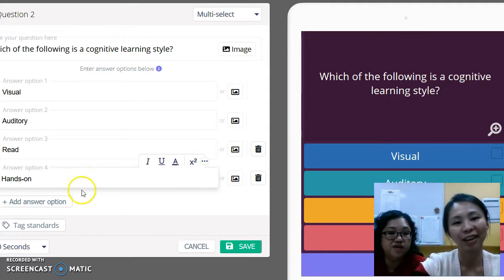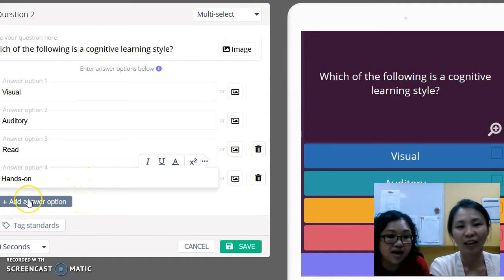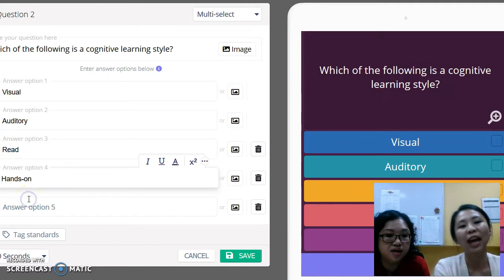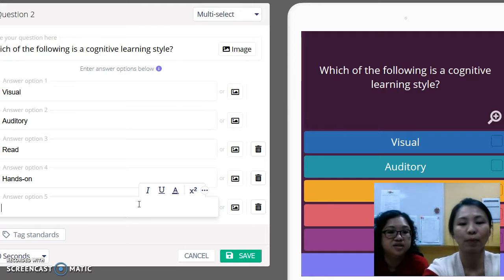Oh, there you go, we already have 4 options. If you want to add another option, we click on add answer option. Oh, we can have more than 4 options. Yes. Okay, so here we put the last one, social.